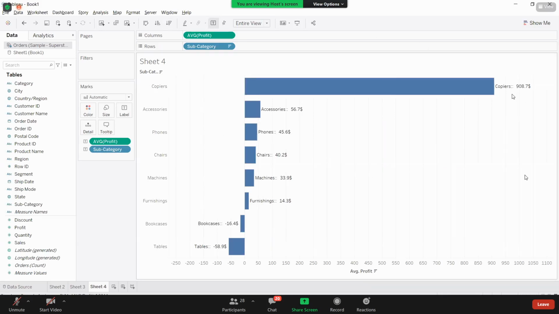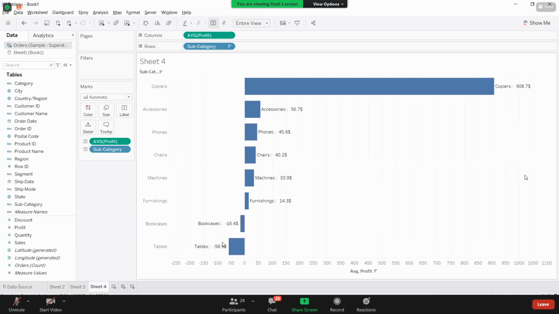This is the copiers subcategory, and this is accessories, phones, chairs. As you have taken your profits, some of the subcategories are giving negative values. That means they are under losses. A minus value means it is giving a loss to the business. That is why on the scale it is coming on the left side.